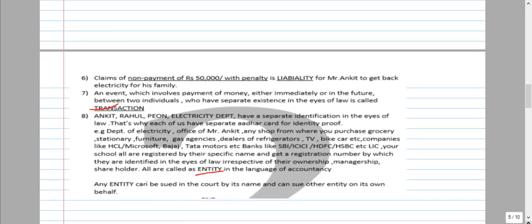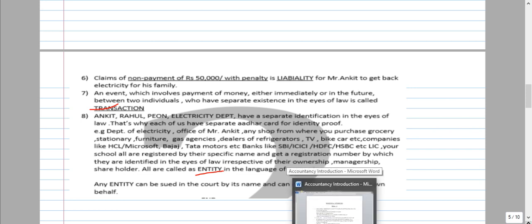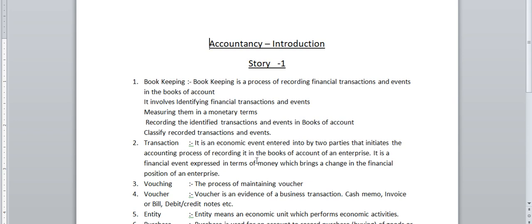An entity can be sued in court by its name, and it can sue another entity for its own benefit. Let's go to the various terms here. Bookkeeping is a process of recording financial transactions and events in the books of accounts.